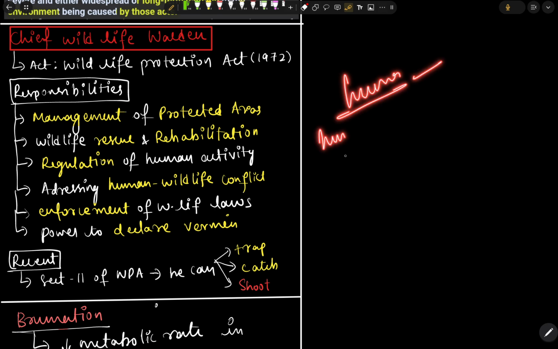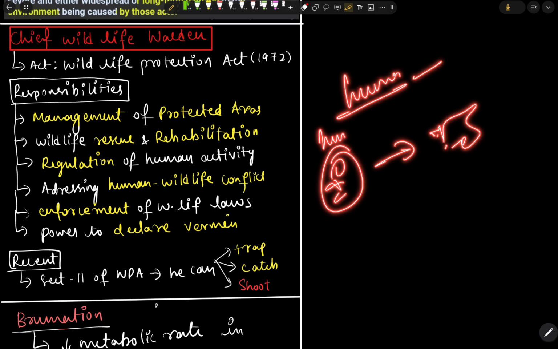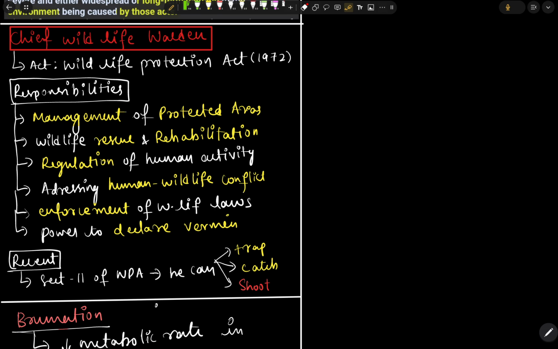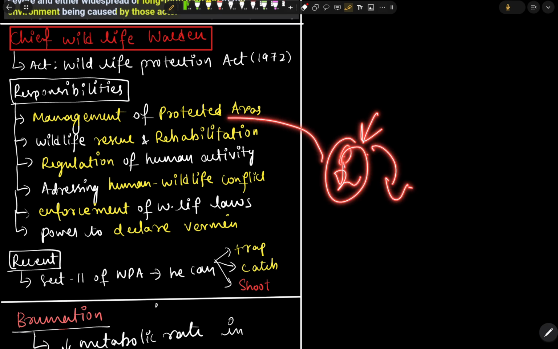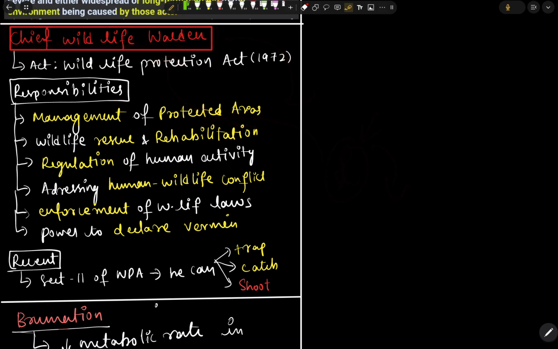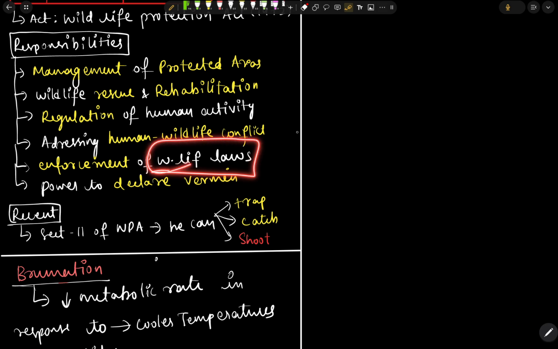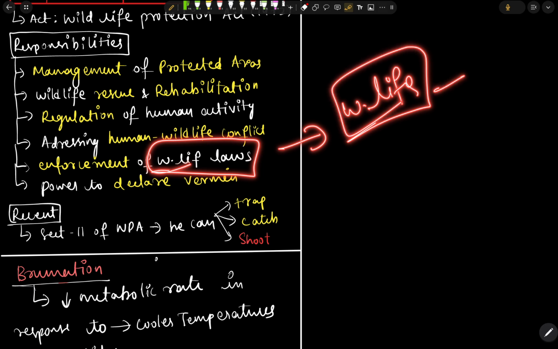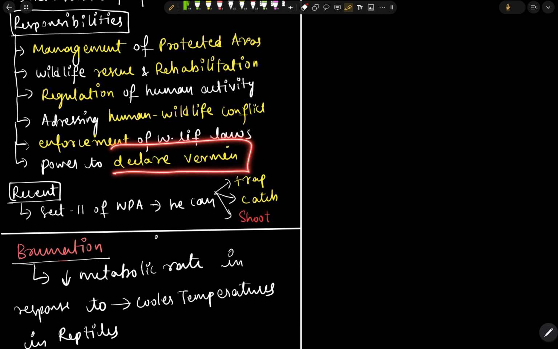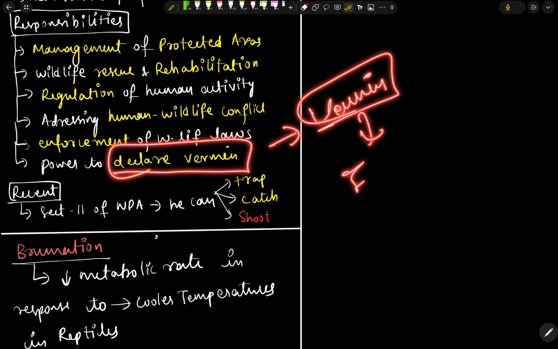That means when a person goes into a forest and meets some wild animal, or when wild animals come to the region where people are living, the chief wildlife warden has the power to resolve that problem. And also he has the power to enforce the law related to wildlife. Okay, next he can also declare vermins. Vermins are nothing but some kind of insects.